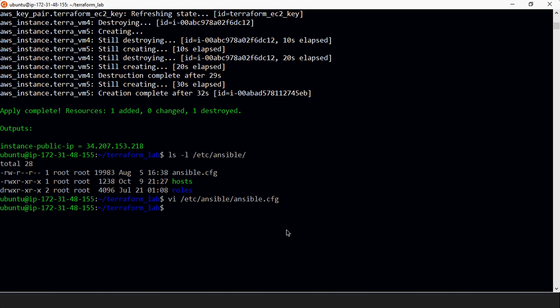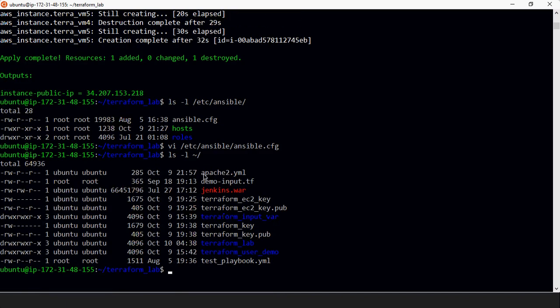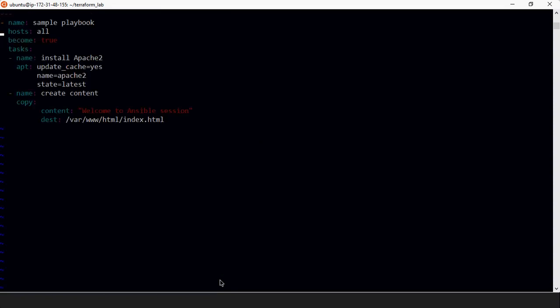Since we are not using the host file, there is no need to see it. We just simply see the playbook file, which is located here, apache2.yml, and we can see what is written in it. Here I am giving a simple playbook, the name of this file, hosts all.